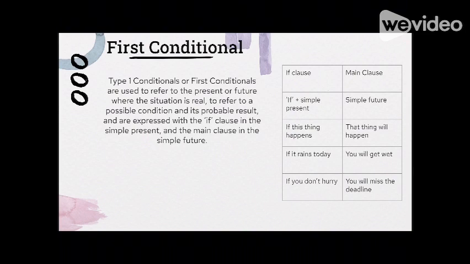First conditional. Type 1 conditionals, or first conditionals, are used to refer to the present or future where the situation is real, refers to a possible condition and its probable result, and are expressed with the if clause in the simple present and the main clause in the simple future. Examples like this are: if this thing happens, that thing will happen. If it rains today, you will get wet. If you don't hurry, you will miss the deadline.